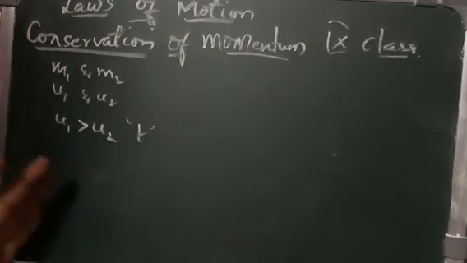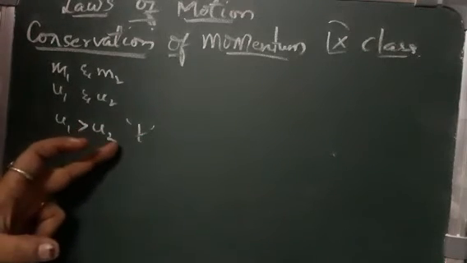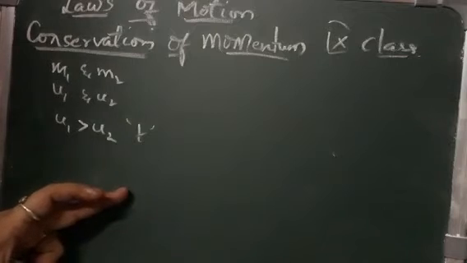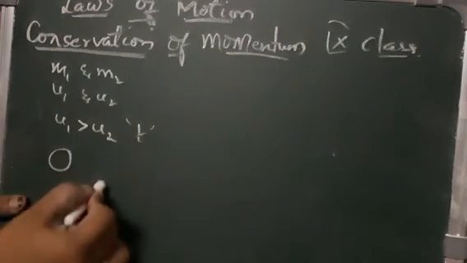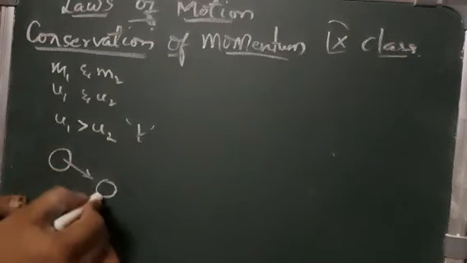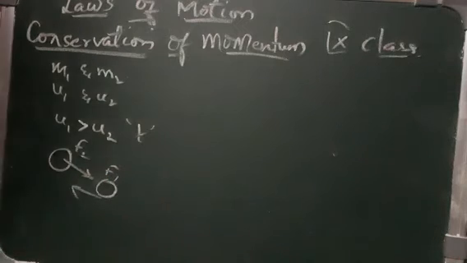During the collision, the first marble exerts a force F2 on the second marble, and the second marble exerts a force F1 on the first.